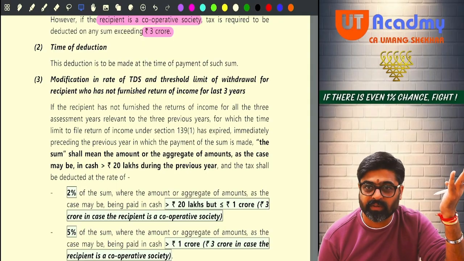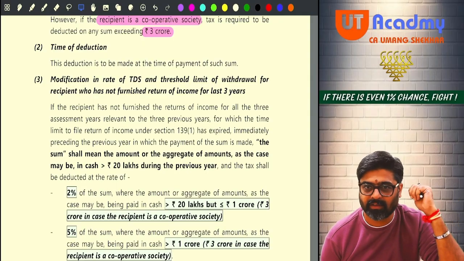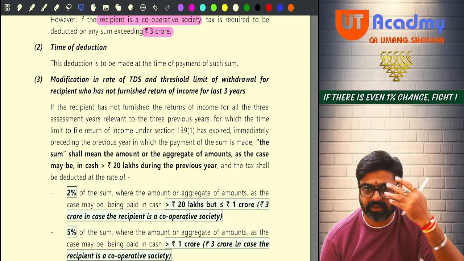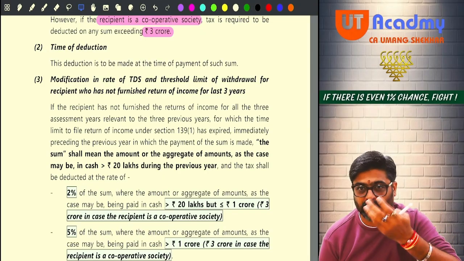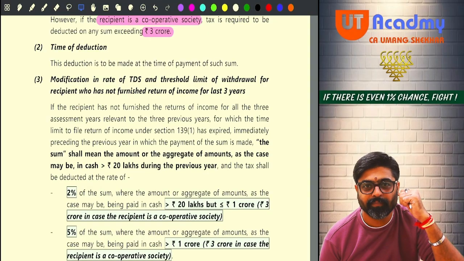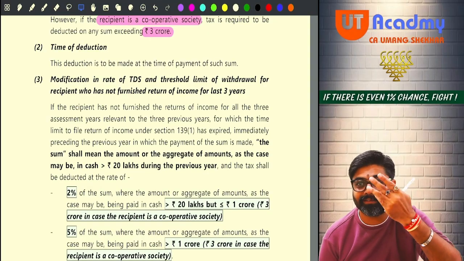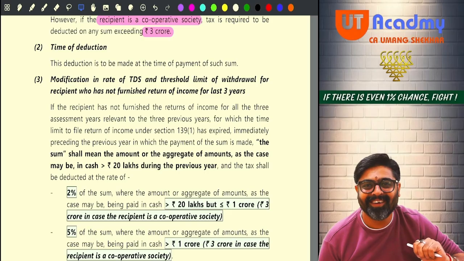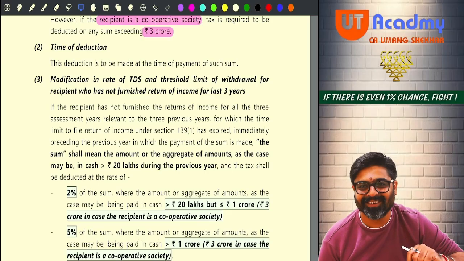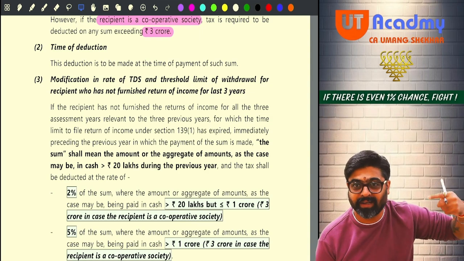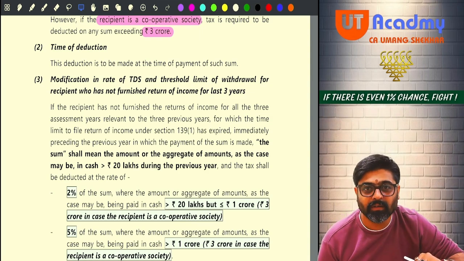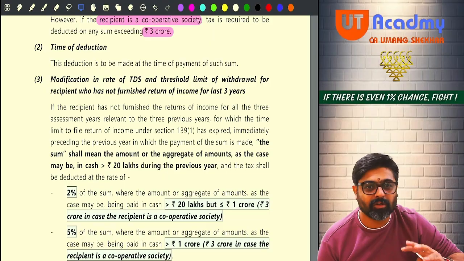Now in the new provisions, the new Income Tax Act 2025 has come, just rolled out yesterday. So in the new provisions, I am yet to see these things. Maybe in the new Income Tax Act they have changed something here. God knows. And maybe later on in that new Income Tax Act they want to bring such changes. Who knows?